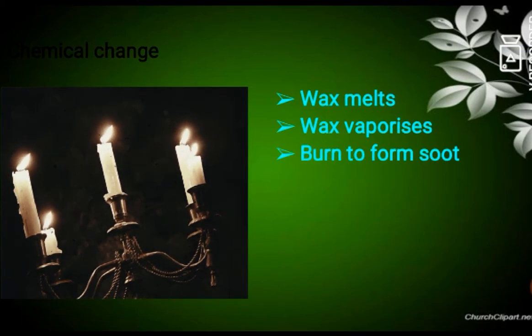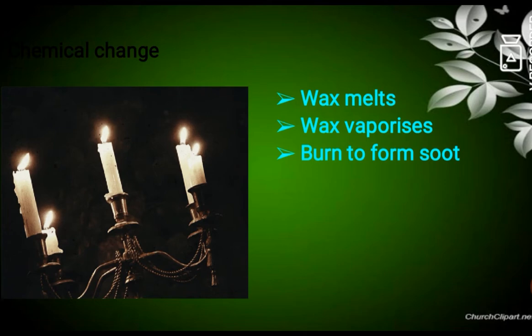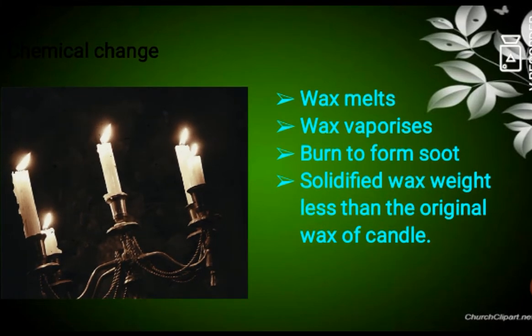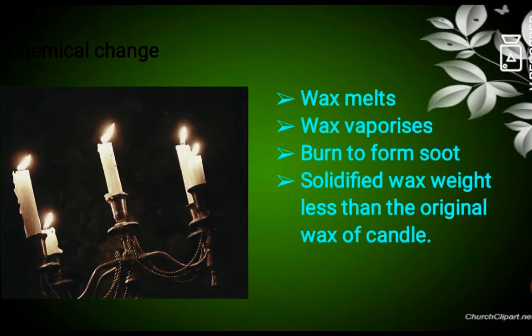The next point you can observe is that the candle will burn and it will form soot. So it is converted from one form to another. The vapor catches fire and is burned to form soot, carbon dioxide and water vapor. And this change is said to be chemical change. The solid wax weighs less than the original wax of the candle. So some wax will be burnt out and converted into gaseous form.